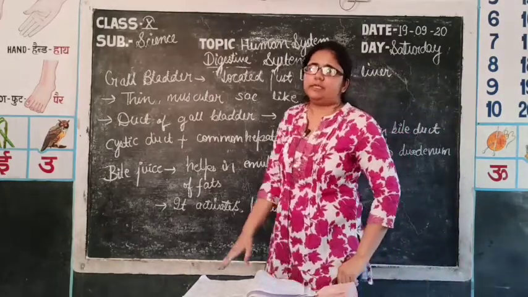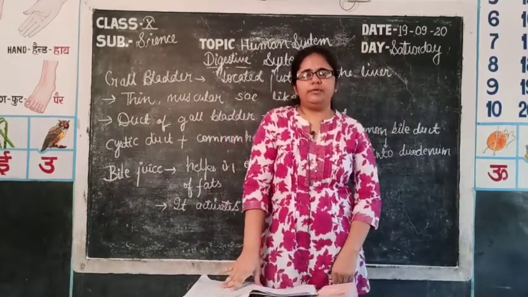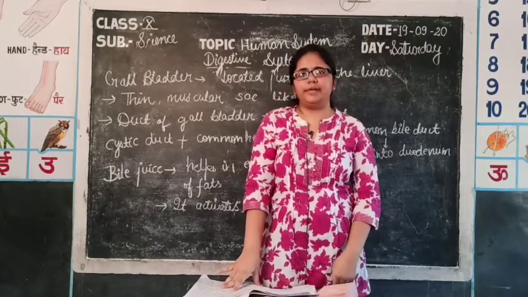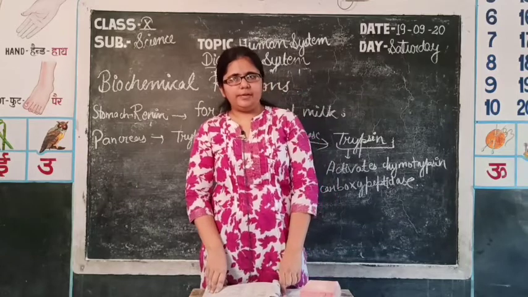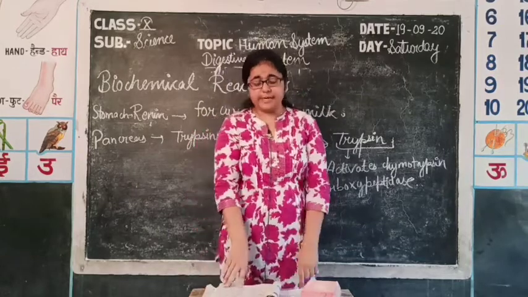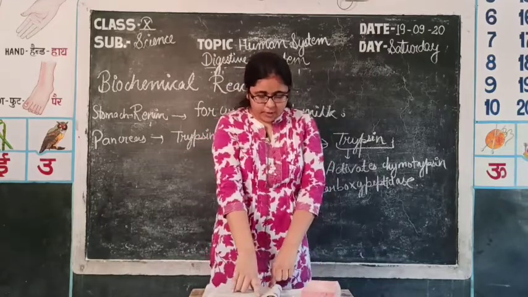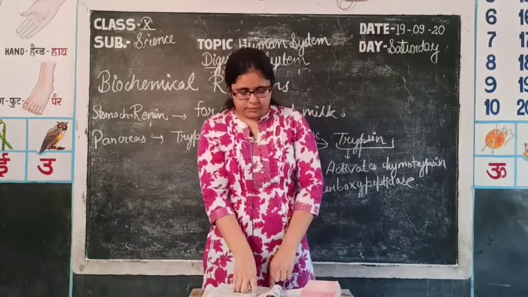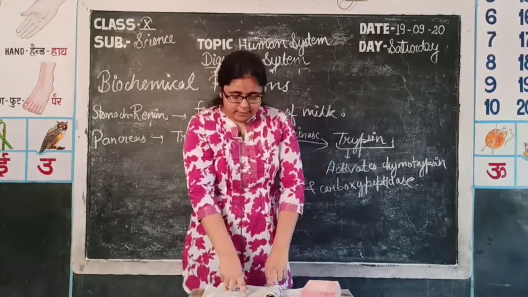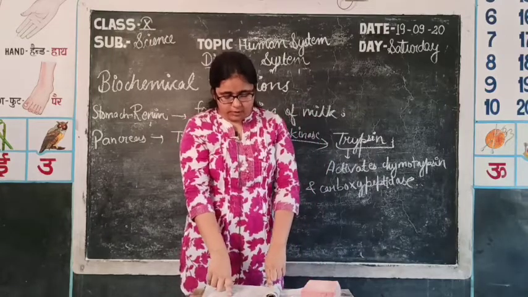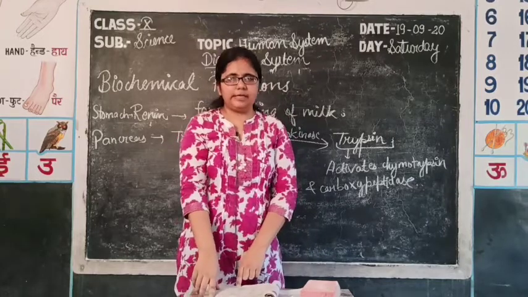Till now we have discussed the organs and glands of alimentary canal. Now we will discuss the chemical reactions involved in digestion. The biochemical reactions involved in digestion are given in your book, page number 13, in a tabular form. First of all, in the first column, organs or glands secreting the digestive juices are given. In the second column, there is name of enzyme. Third column contains the chemical reactions, and the fourth one is the place of work, that is where that process goes on.